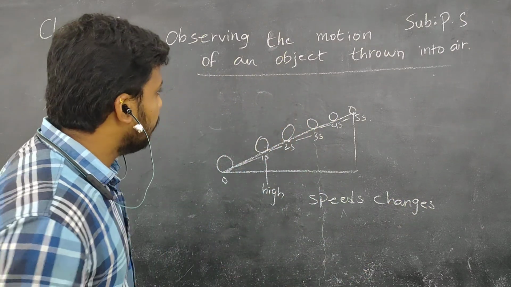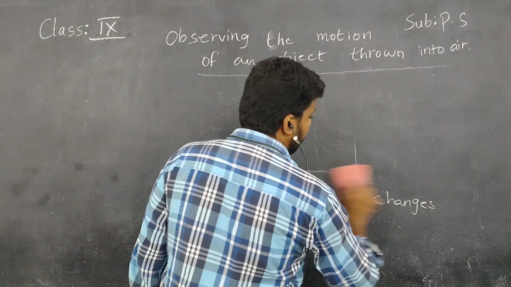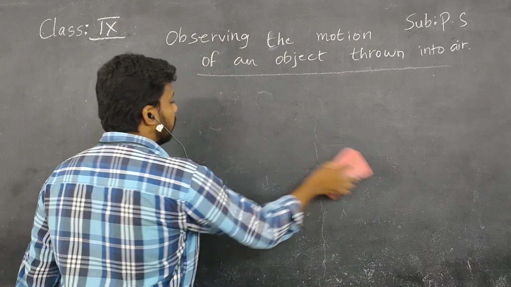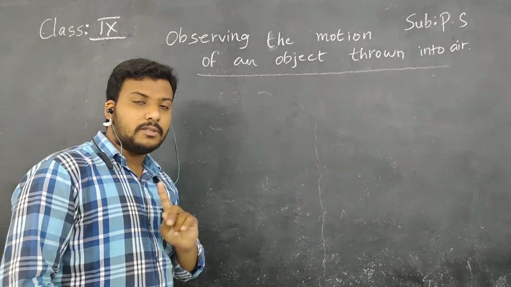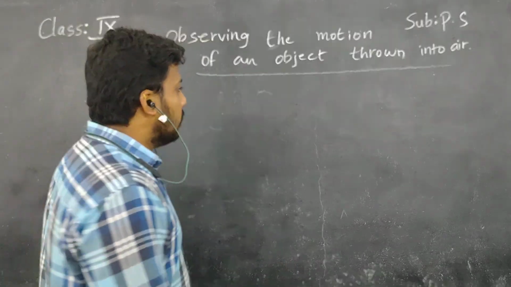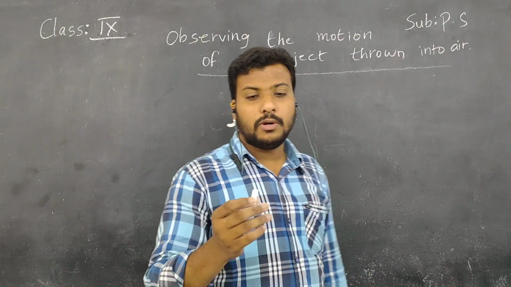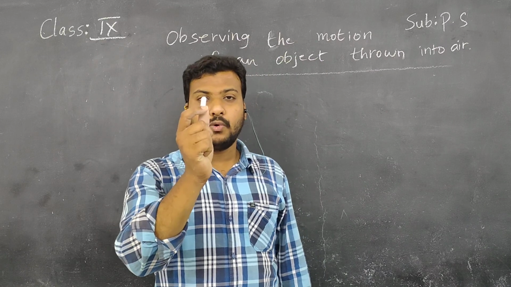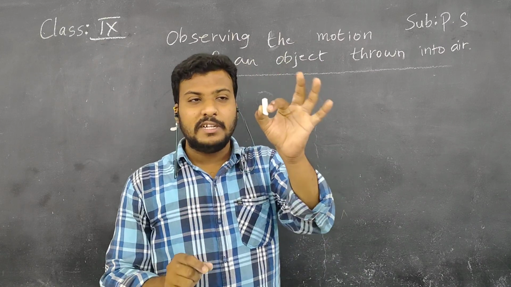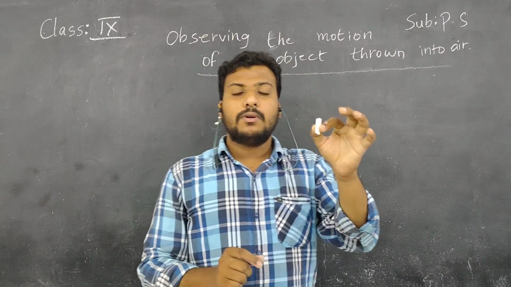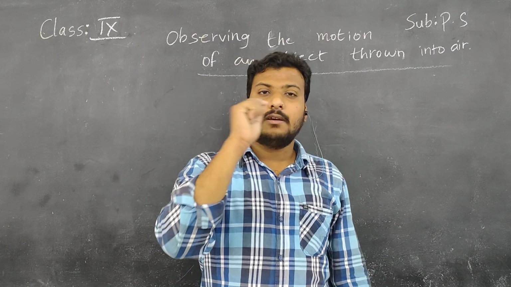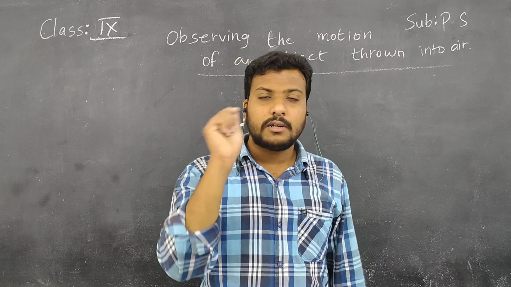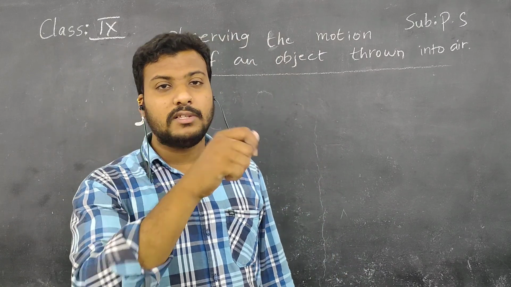In the next activity, we discussed observing uniform circular motion. Uniform means same. Circular means a round path. Motion means movement. So I am taking this stone, let us assume it as a stone for right now. Take a thread and tie it to the stone, and make it revolve in a circular path. Make the stone revolve in the circular path.